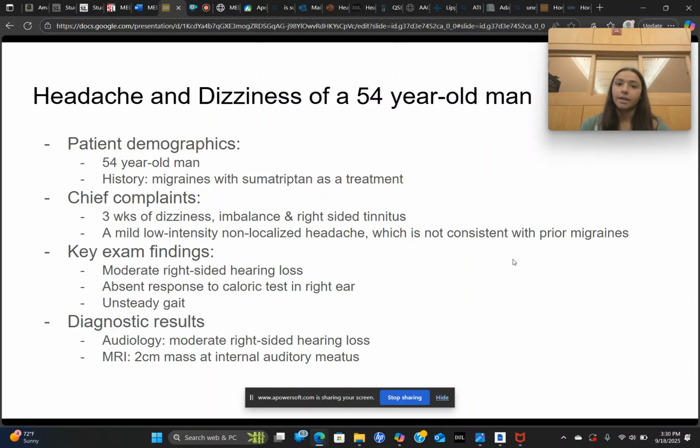Some key exam findings with this 54-year-old man included moderate right-sided hearing loss, which was shown through his audiology. He had an absent response to caloric test in the right ear, and he has an unsteady balance. The MRI he received also showed a 2-centimeter mass in the internal auditory meatus.